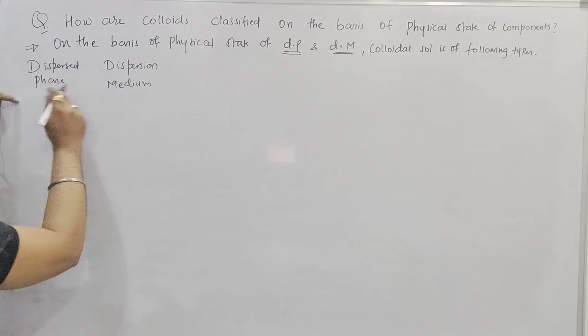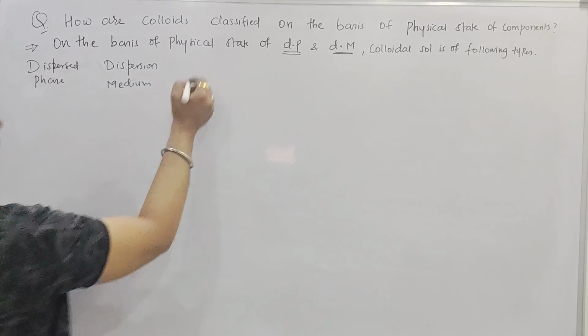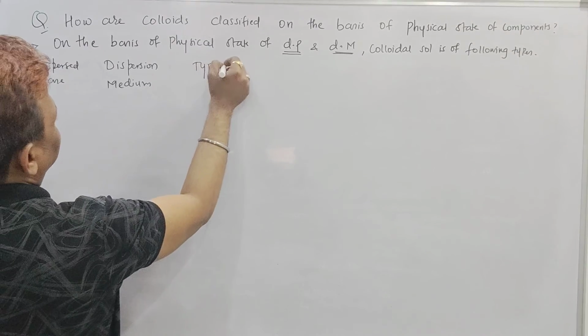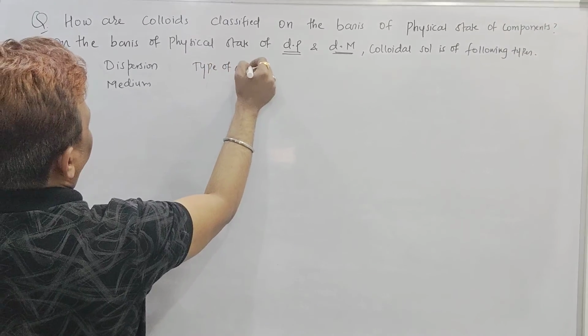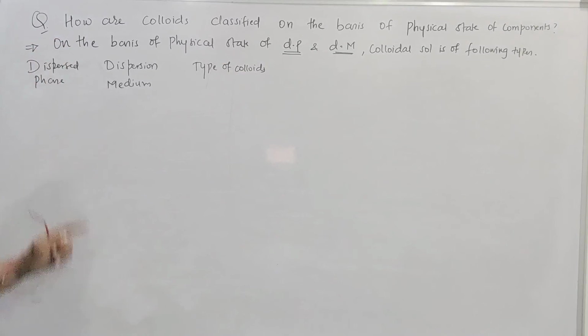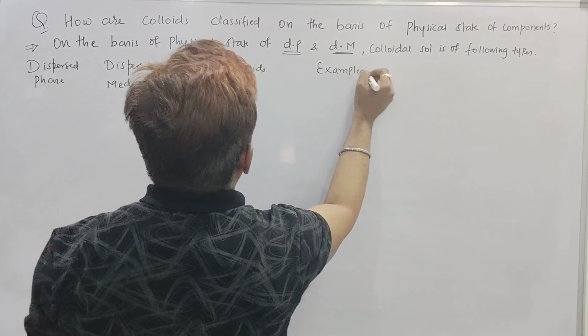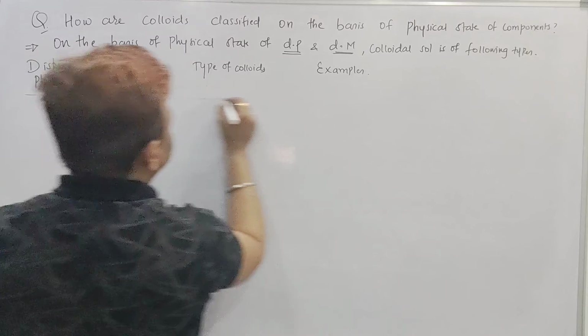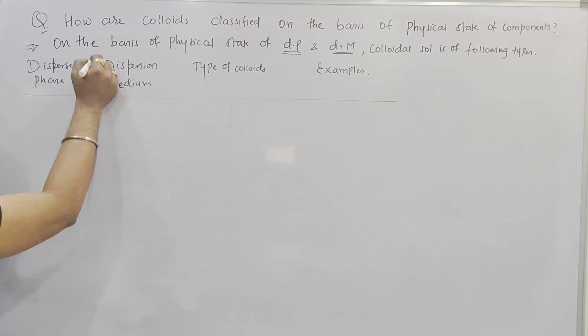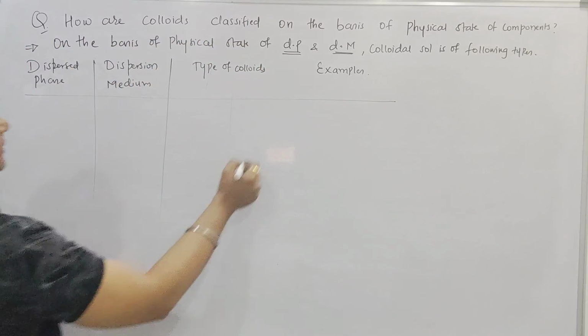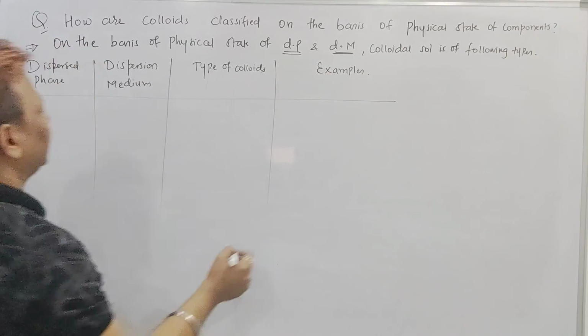Beta, based on dispersed phase and dispersion medium, I am going to get the type of the colloids. And based on this type of colloid, beta, we will write the examples. At least two examples we can write. So dispersed phase, dispersion medium, types of the colloids, and the examples are there. Right, beta? Types of the colloids and examples.